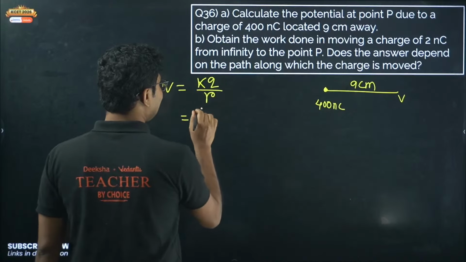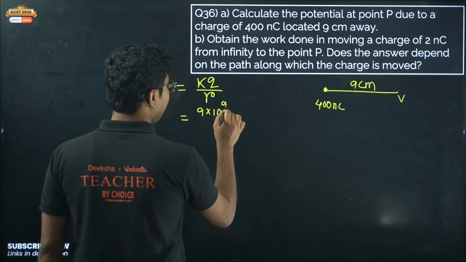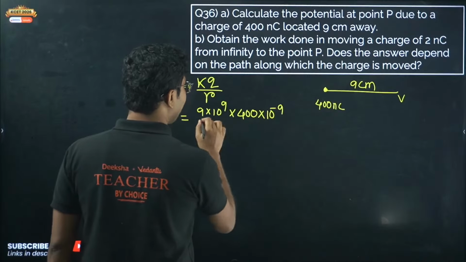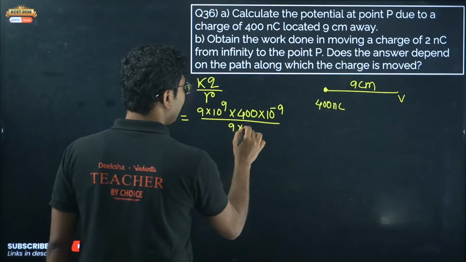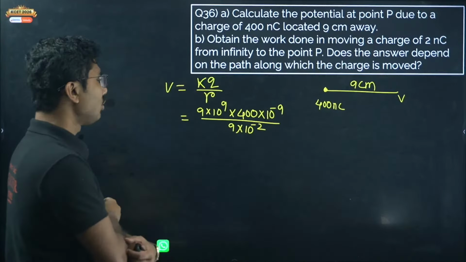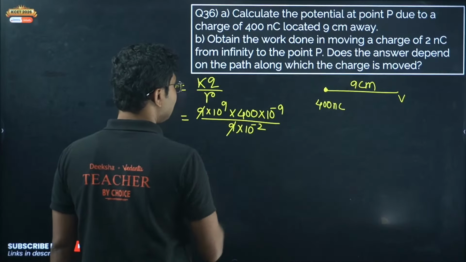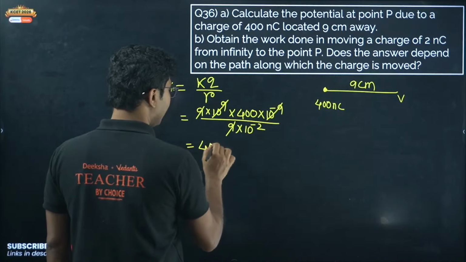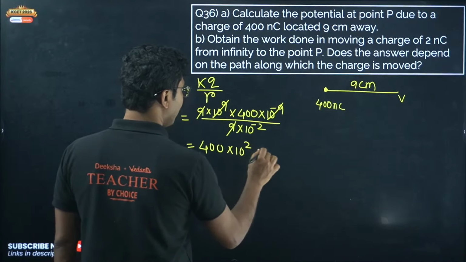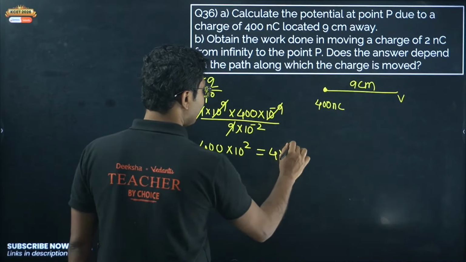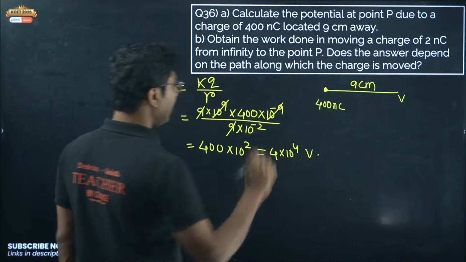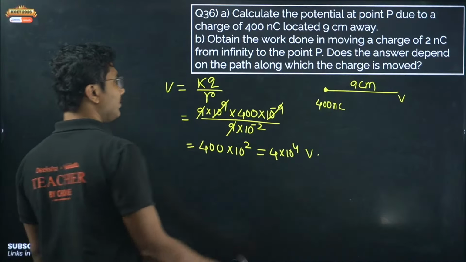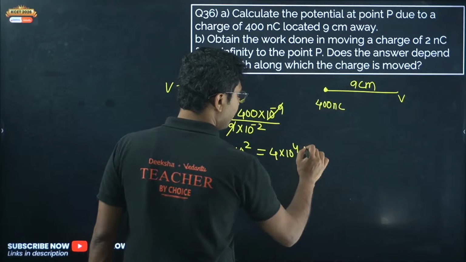Okay, K is 9 into 10 to the power of 9. The charge is 400 nanocoulomb, which means 10 to the power of minus 9, divided by R, which is 9 centimeter, 9 into 10 to the power of minus 2. So 9 cancels, 10 to the power of 9 and 10 to the power of minus 9 cancel, and we get 400 into 10 to the power of plus 2, that is 4 into 10 to the power of plus 4 volt. The unit of potential is volt, not volt per meter but volt.